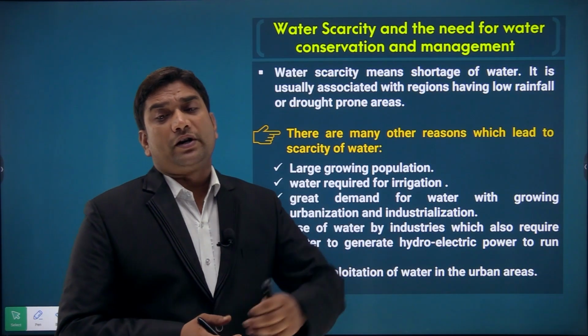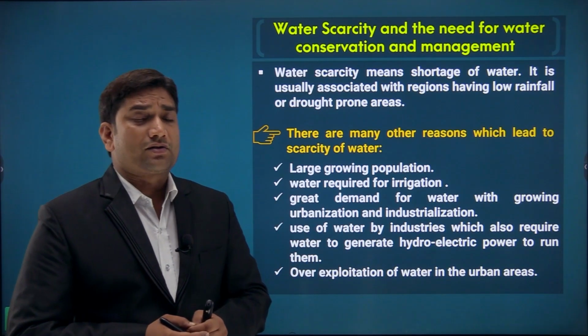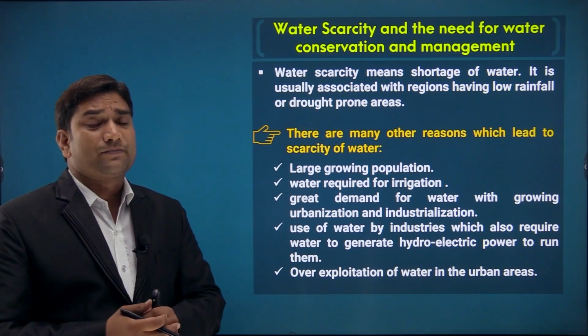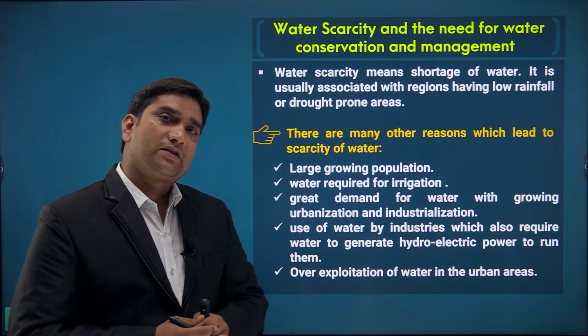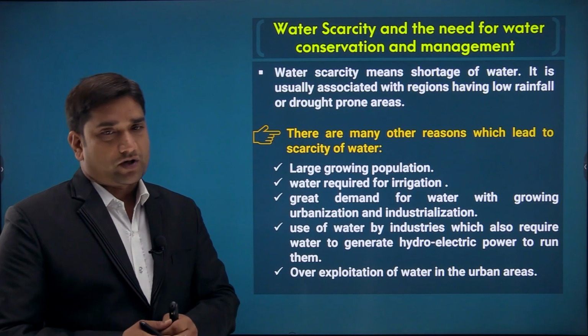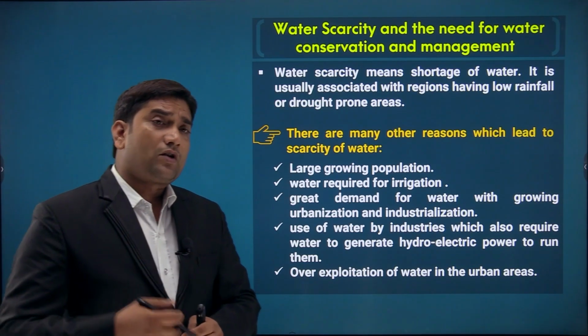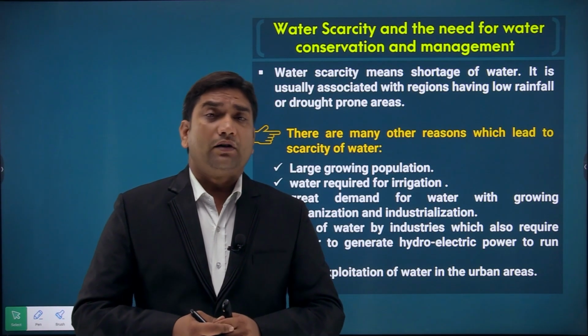So over exploitation of water in the urban areas is also one of the reasons due to which water is becoming scarce, or we can say water is becoming short, which is not fulfilling the proper demand in the urban areas.